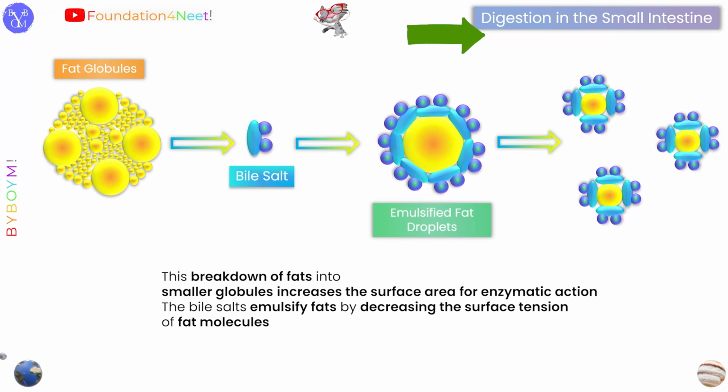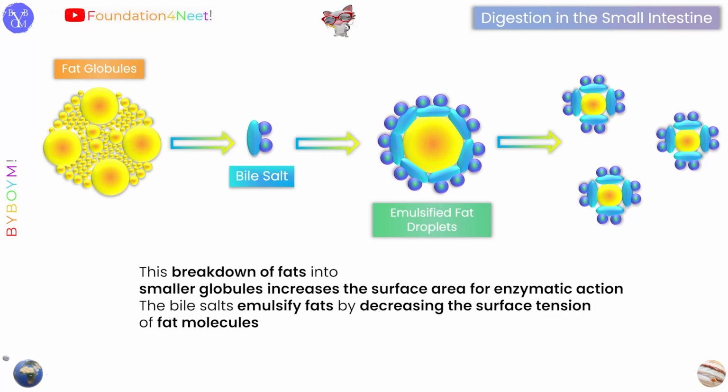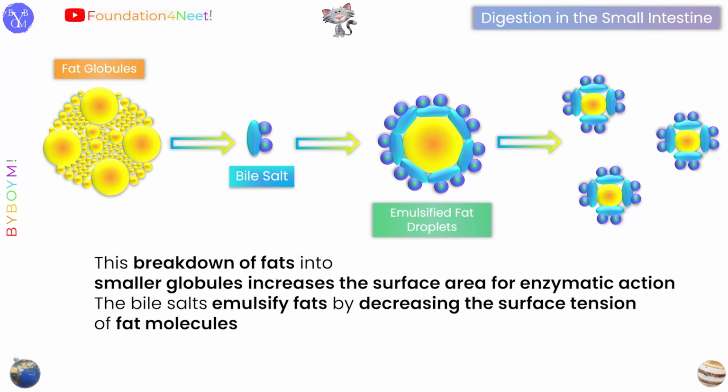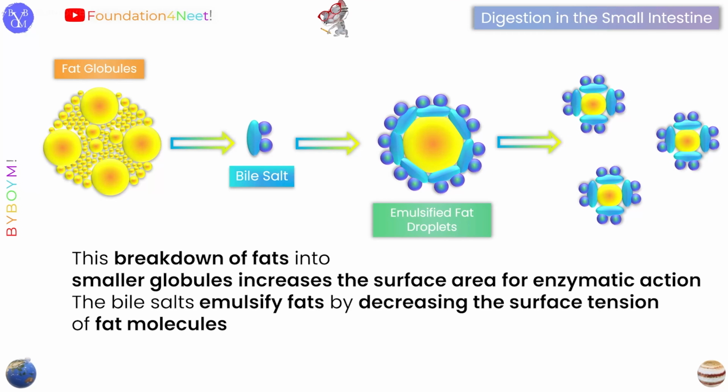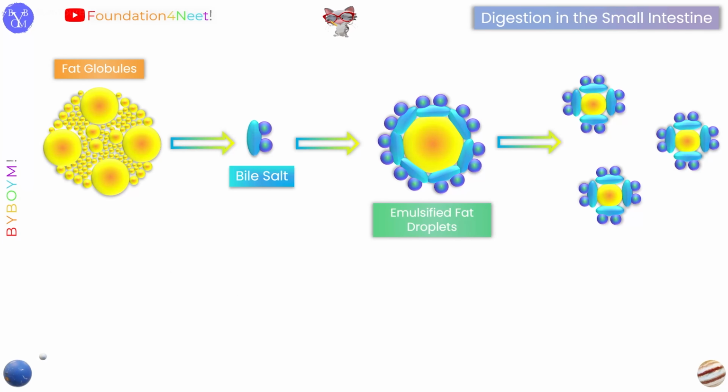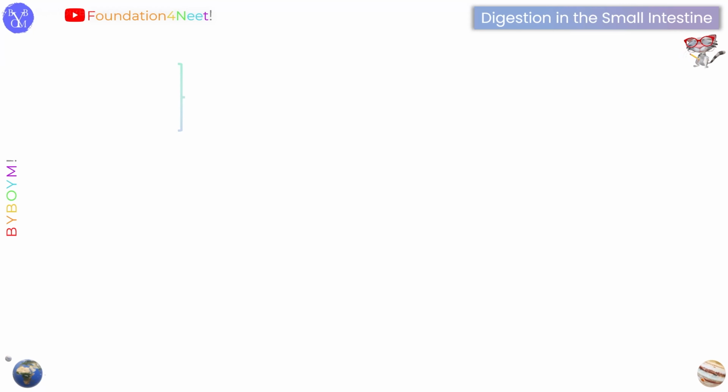This breakdown of fats into smaller globules increases the surface area for enzymatic action. The bile salts emulsify fats by decreasing the surface tension of fat molecules. Now moving on to the secretions that are poured into the small intestine, the first is pancreatic juice. What does the pancreatic juice contain? Let us look at the reactions.